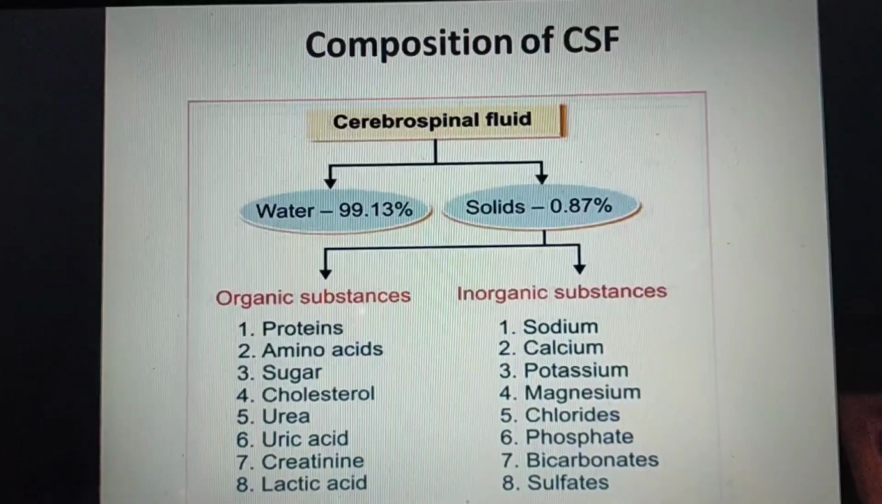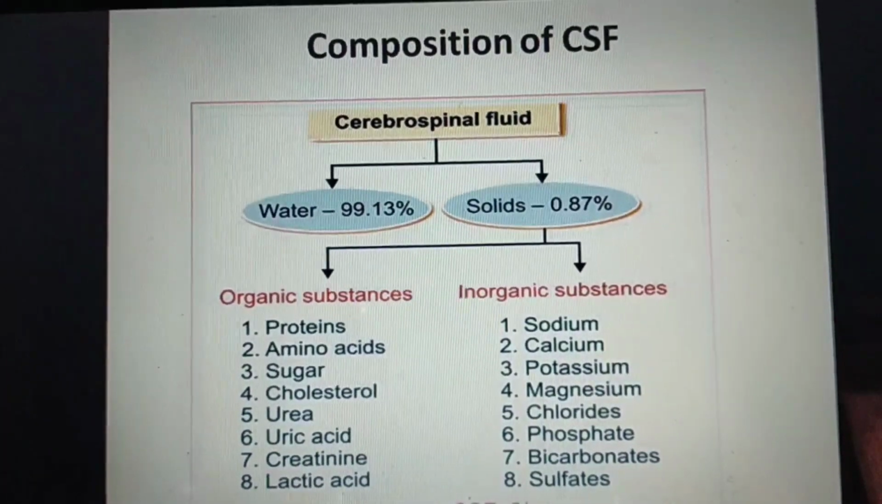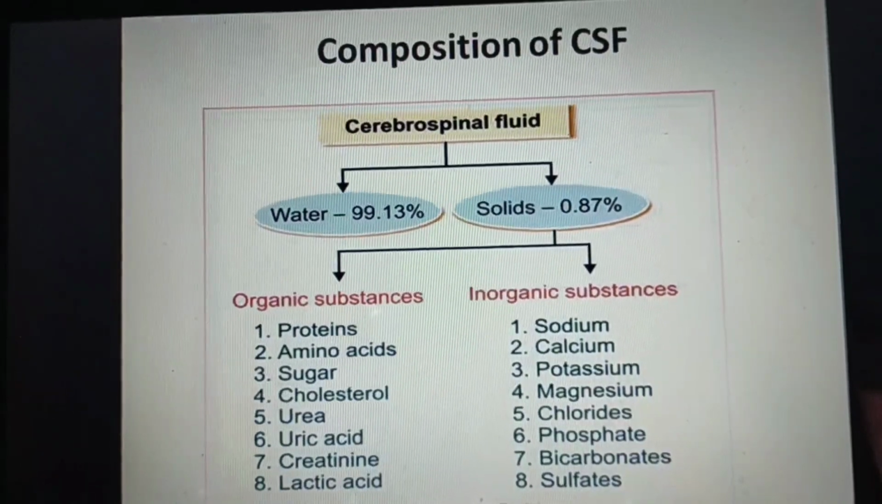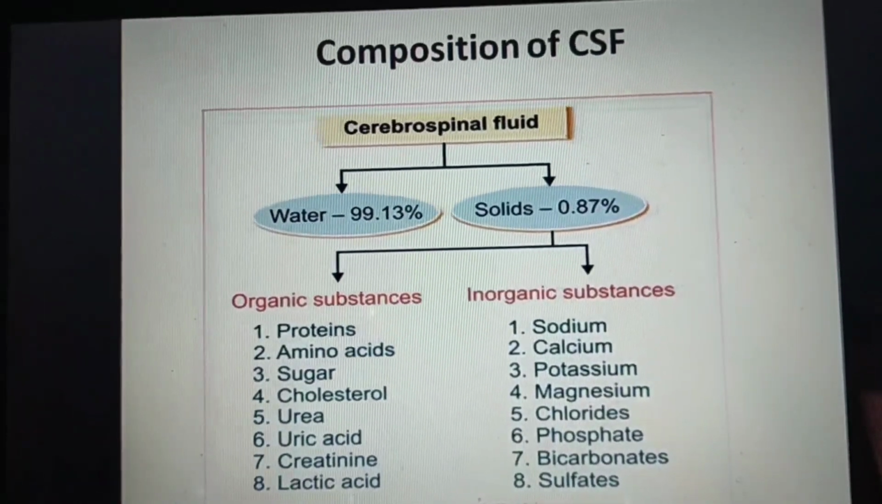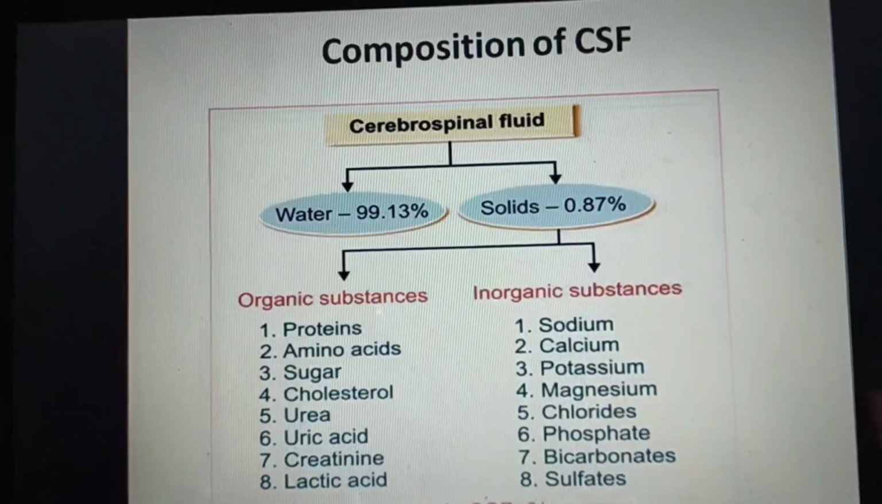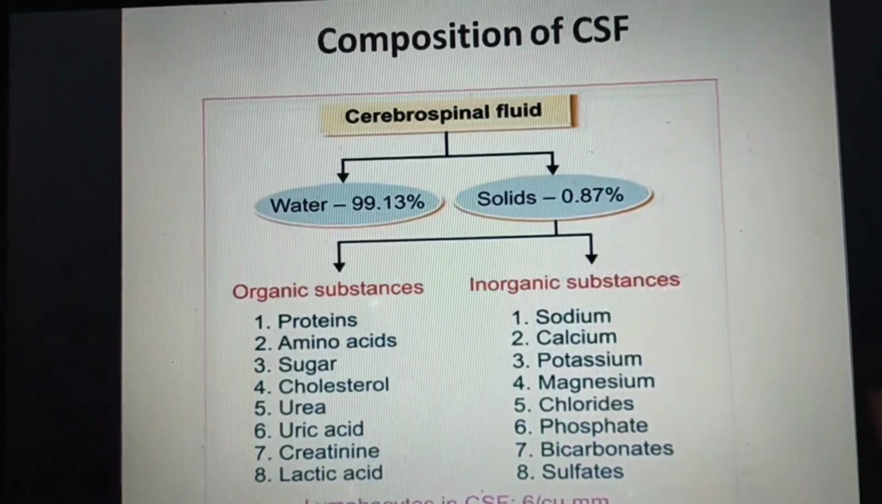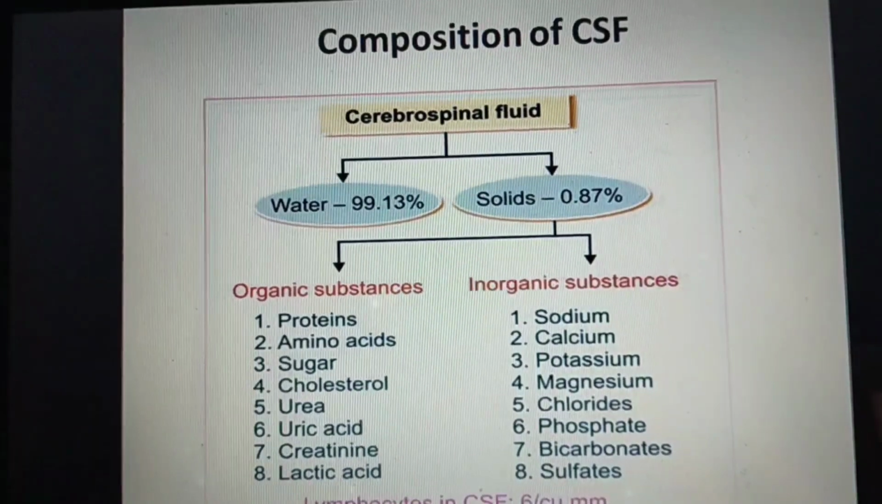In this figure we'll see the composition of CSF. Generally in CSF there is water, which is 99.13% in amount, and solids would be 0.87%. In solids there are organic substances and inorganic substances.